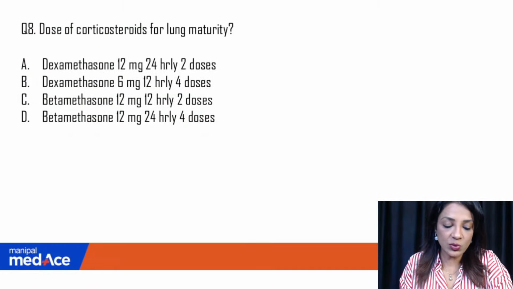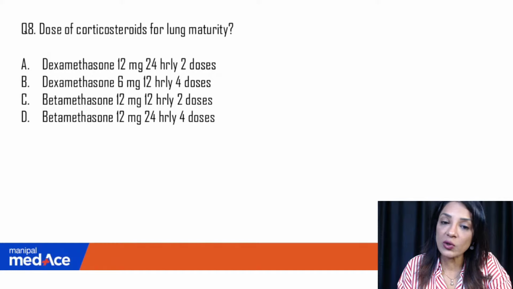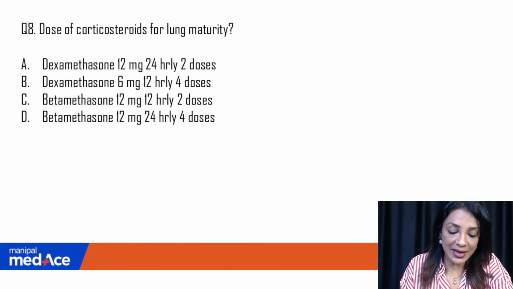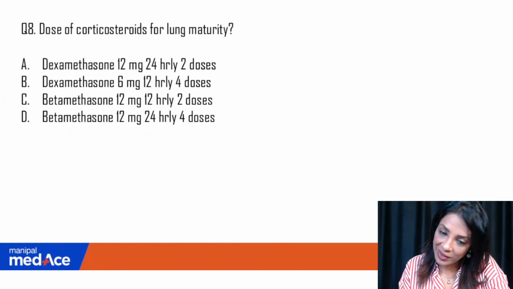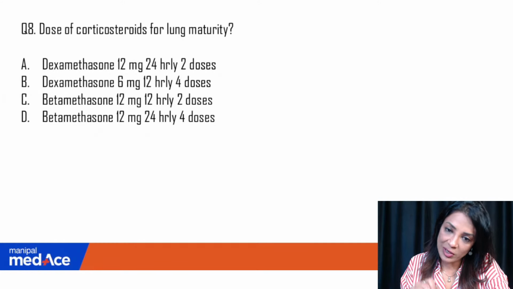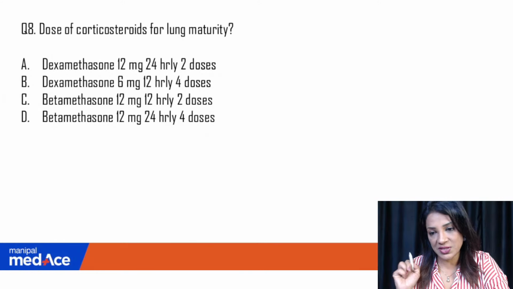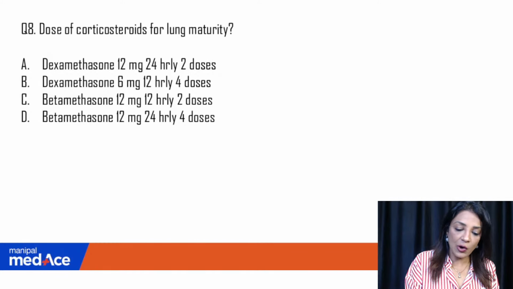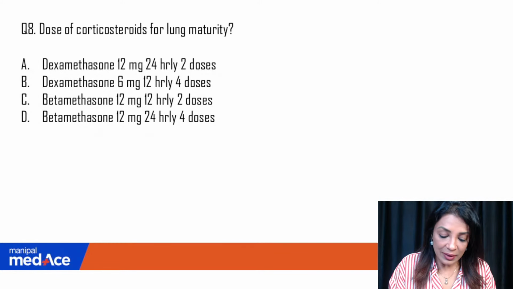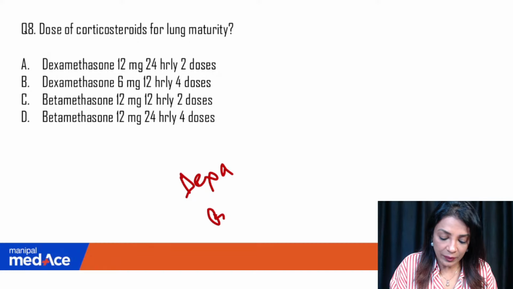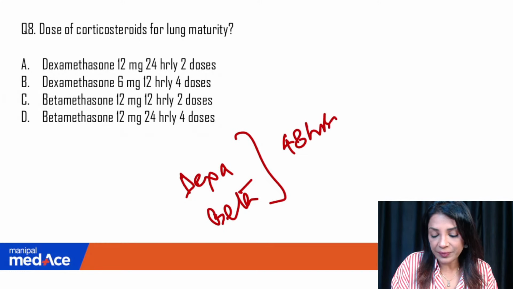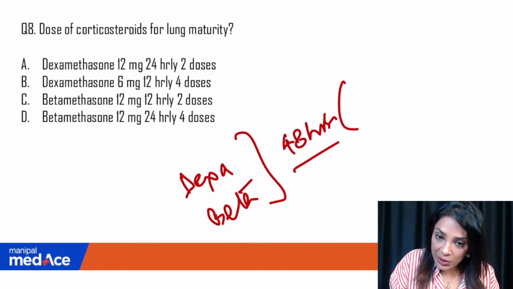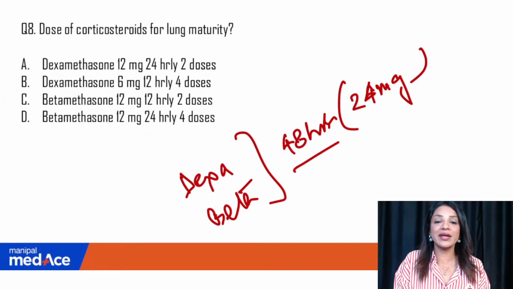Now, next question, question number 8. Dose of corticosteroids for lung maturity. Okay, Dexa 12 mg 24 hours, 2 doses. Dexa 6 mg 12 hourly, 4 doses. Betamethasone 12 12 2 doses, or 12 24 4 doses. Tell me. Remember how you remember it. It's very, very simple. Dexa or beta, both have to be given. The total dose has to be finished in 48 hours. Okay, and the total dose which goes in is 24 mg. So that helps you in getting the right answer.